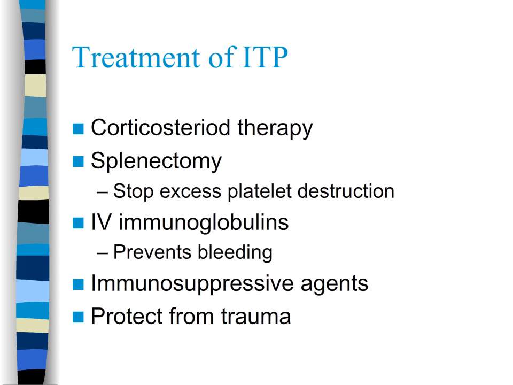Corticosteroid or prednisone therapy reduces the severity and shortens the duration of ITP by suppressing the immune attack on the platelets. A splenectomy is reserved for chronic cases only, and other measures that don't respond to the typical treatments. Immunosuppressive therapy is used as a last resort. There is a chronic form of ITP seen more in adult women between 20 and 40 years old. It's important to protect these patients from trauma because that, of course, without the platelets would lead to more bleeding.